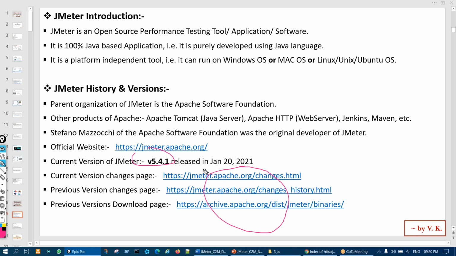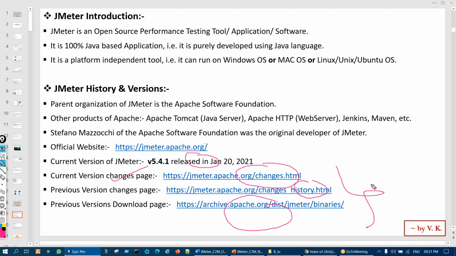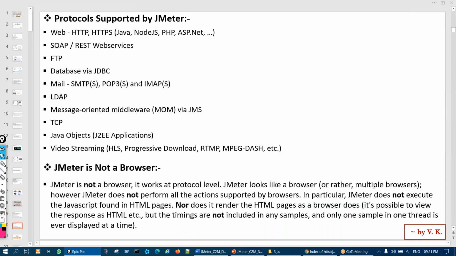This latest version got released this year only, on January 20, 2021. So you got the idea about the latest version, from where to download it and from where to read the changes about it, and where to download the old versions and where to read the changes about them. Why should we know? Only when you are showing experience, at that time we should have a little bit of knowledge.